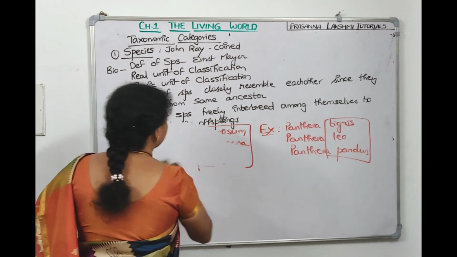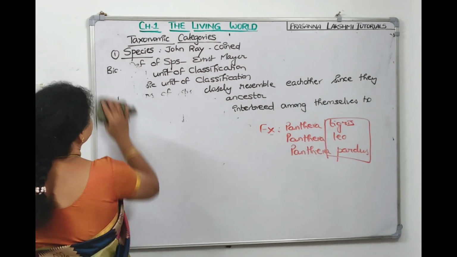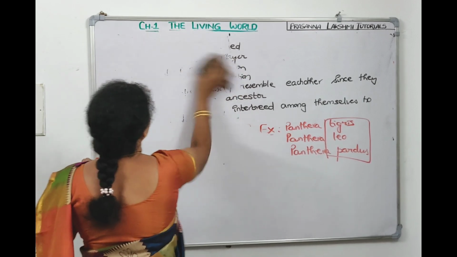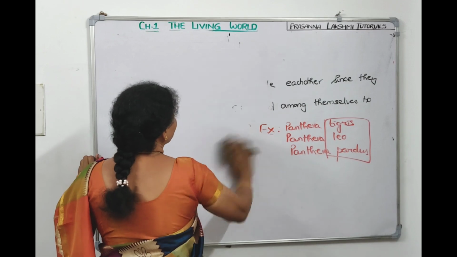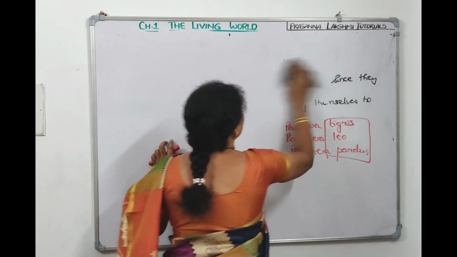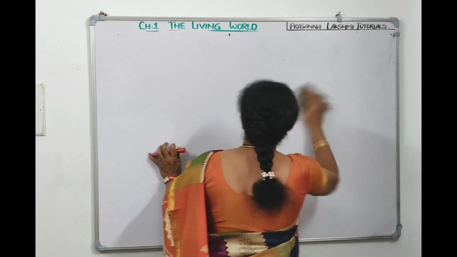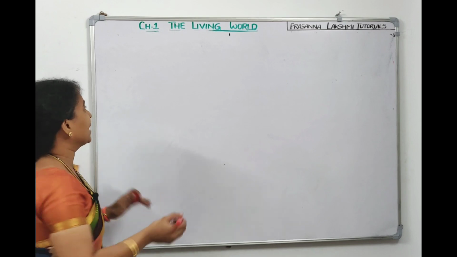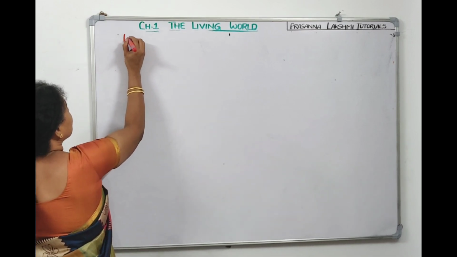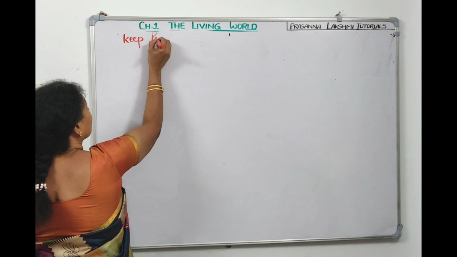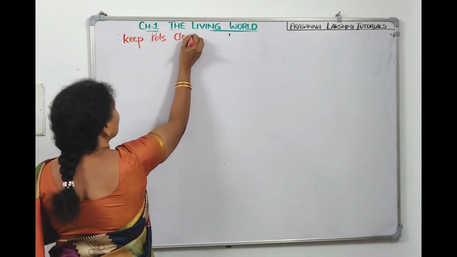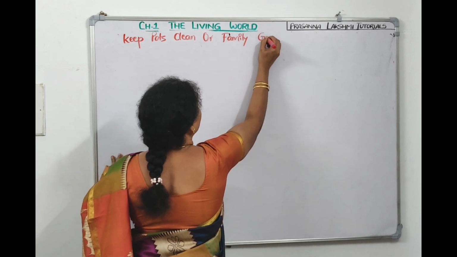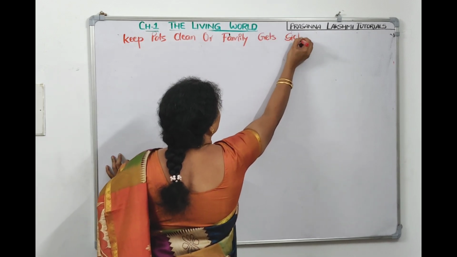Right? So we have seen the hierarchy, right? What is taxonomic hierarchy? Kingdom, phylum, class, order, family, genus, species. So you can remember this with a short trick. What is that? Keep pots clean or family gets sick.